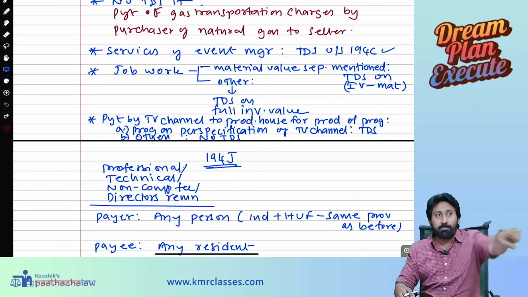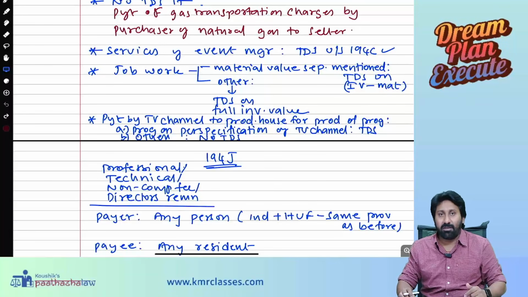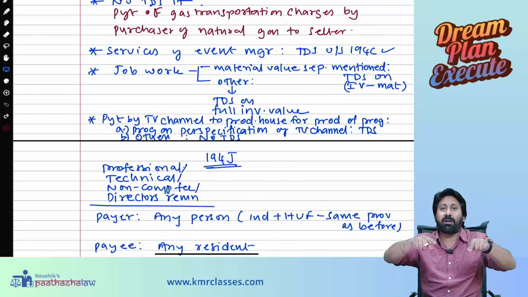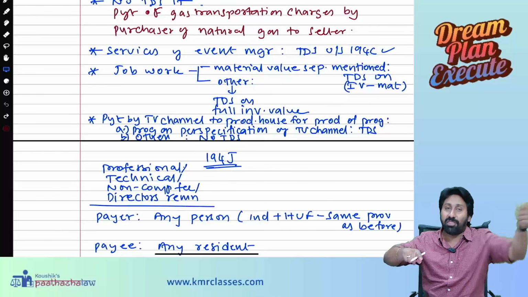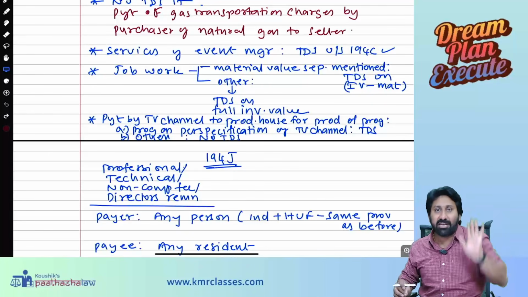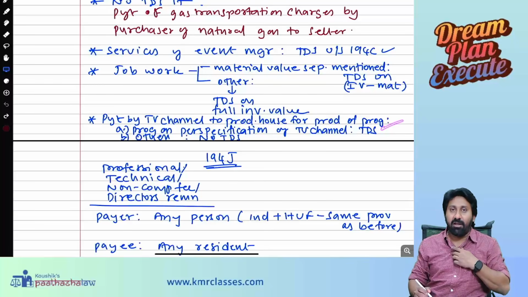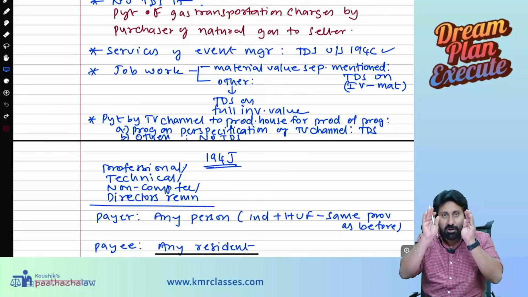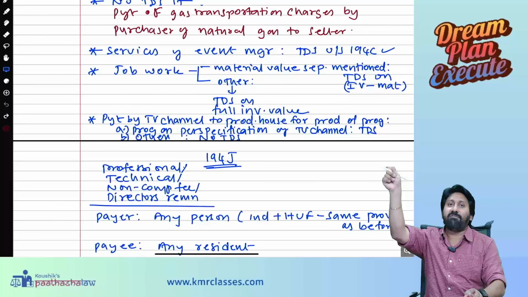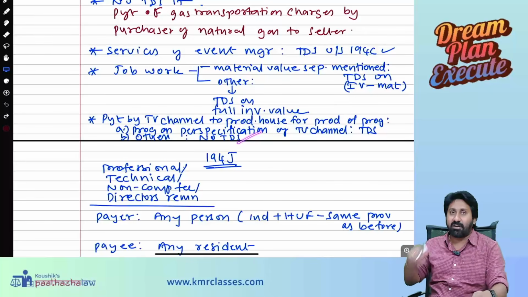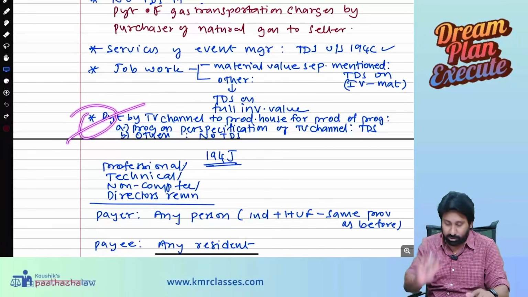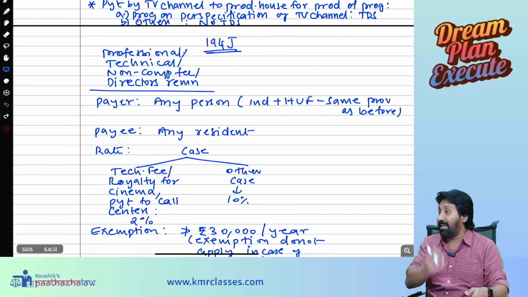When that movie should be playing on TV, I will only decide. Then you are having ultimate control over that product. Okay, they are doing only work on that. Whenever you tell, they will telecast. For the producer, when you are paying, at that time TDS is required. But if you only have rights on that product, and when to telecast is still with them, in that case, no TDS is required when you pay. Remember this exam question.